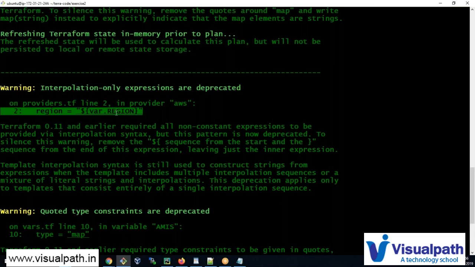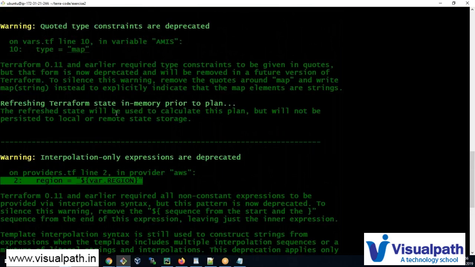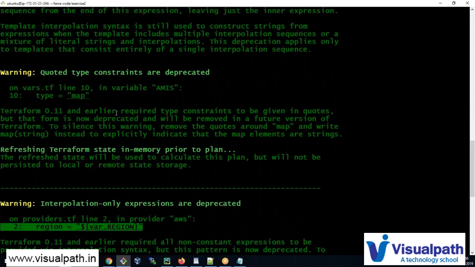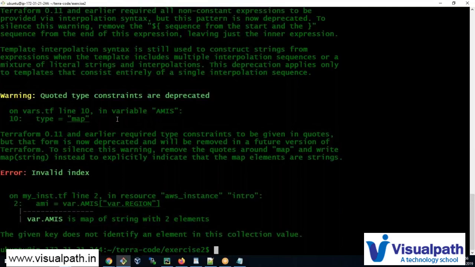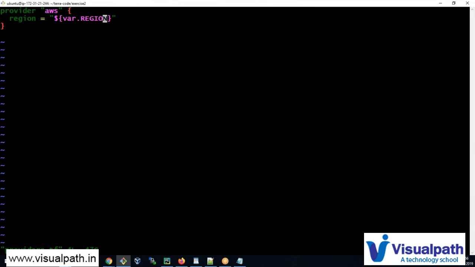So that's deprecation. The code is still going to work. So we'll just take all this out one by one. Let's open providers.tf, and instead of that horrible syntax, we'll just give the variable name. That's so much better.